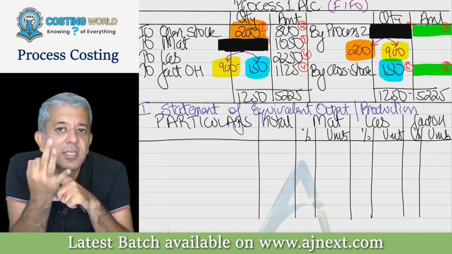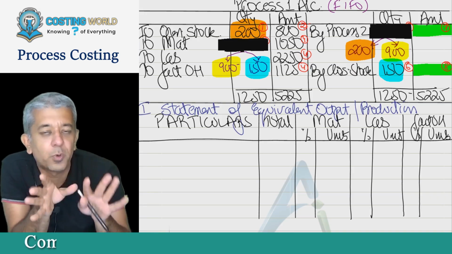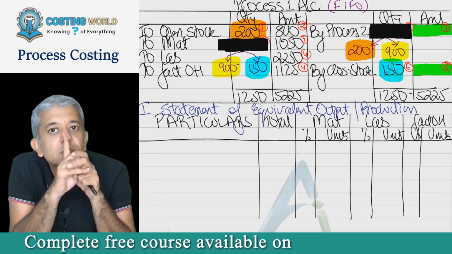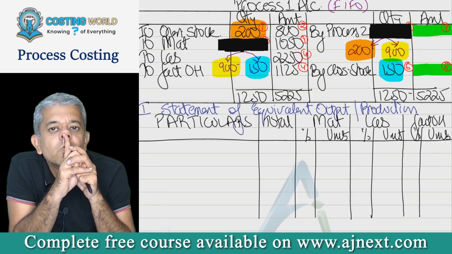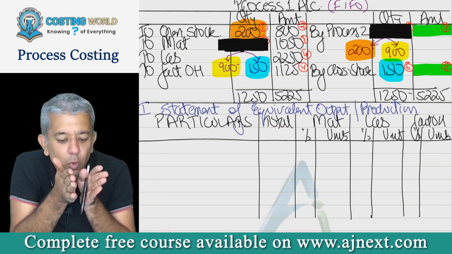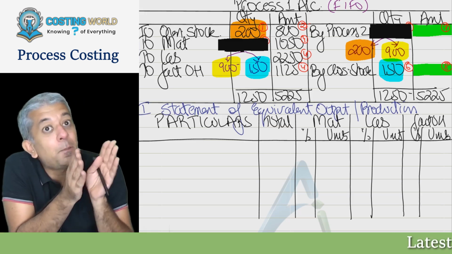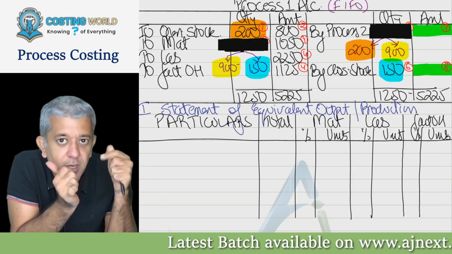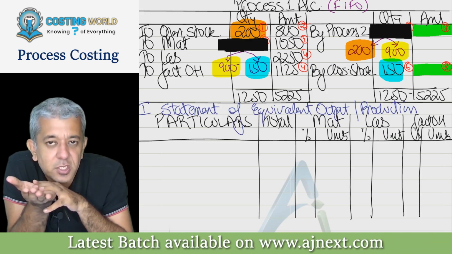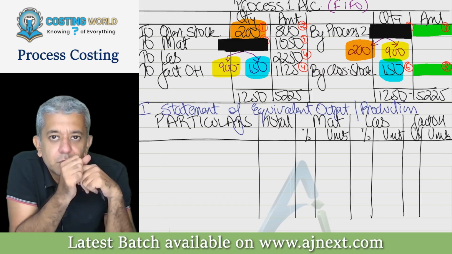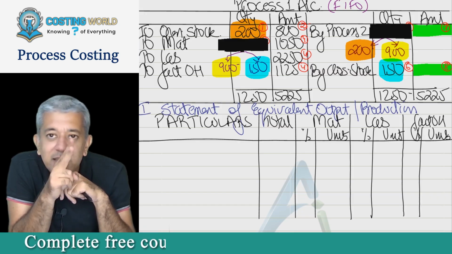There are three things that happened in this period as far as your production went. Tell me the first thing. Opening stock got converted into. Opening stock must be partially completed in the last period. But can we say we processed it more and completed it? Yes, sir. Okay. What was the second thing done in this period?